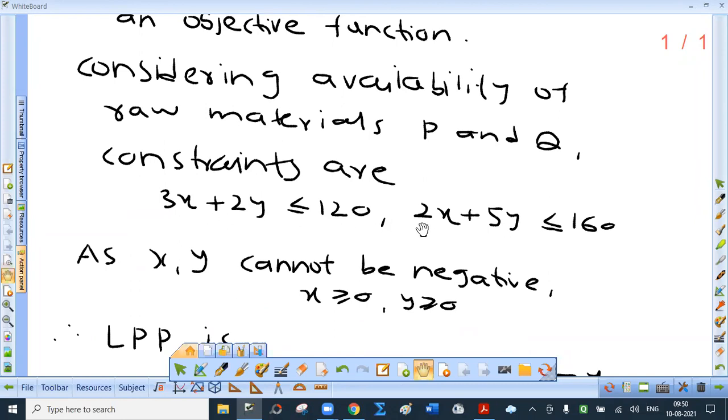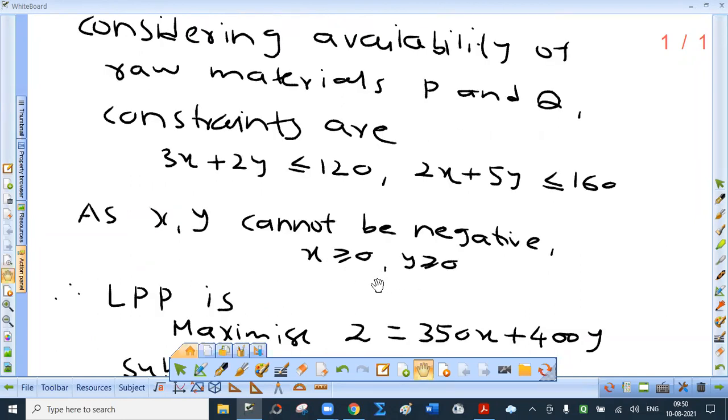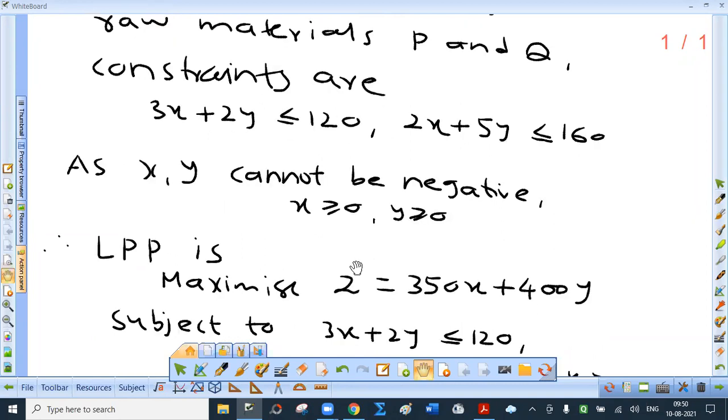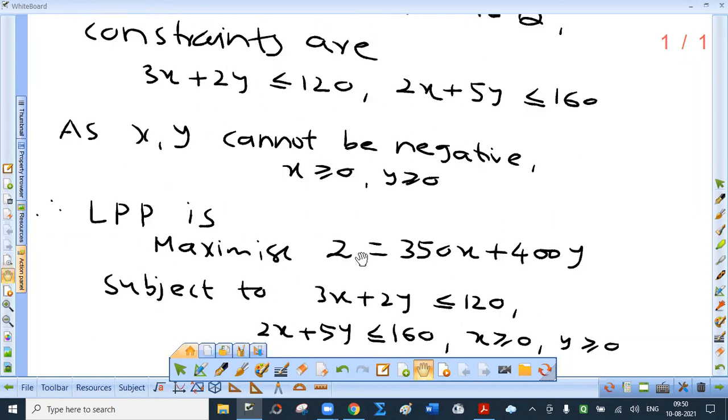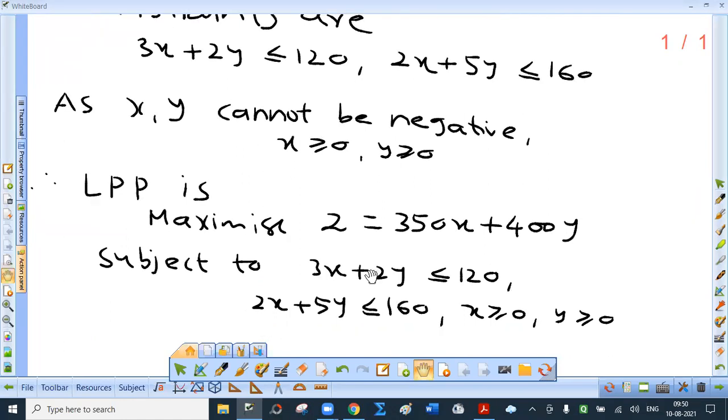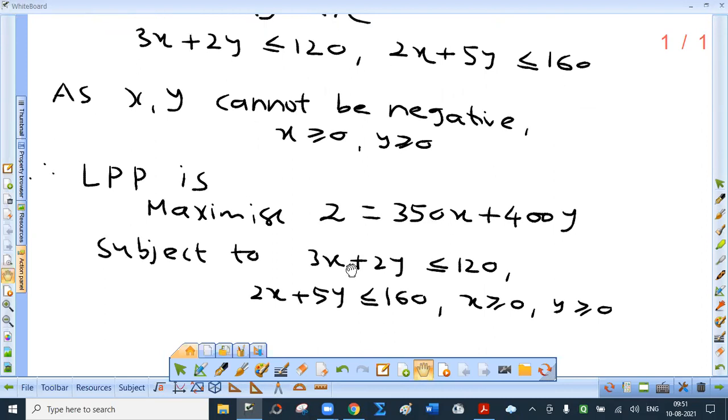It is sufficient to elaborate the first one, the second can be written directly. 2x plus 5y less than or equal to 160. As x and y cannot be negative, x greater than or equal to 0, y greater than or equal to 0. So what is the LPP? Maximize z equal to 350x plus 400y subject to 3x plus 2y less than or equal to 120, 2x plus 5y less than or equal to 160, x greater than or equal to 0, y greater than or equal to 0.